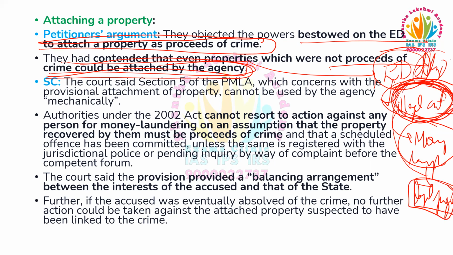These properties were also confiscated or attached by the ED. So this is the argument with respect to attaching a property.